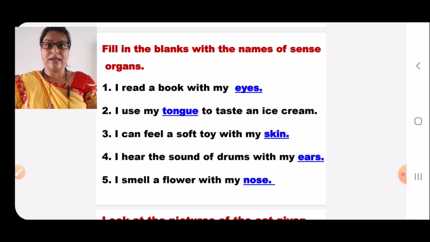I use my tongue to taste an ice cream. I can feel a soft toy with my skin. I hear the sound of drums with my ears. I smell a flower with my nose. Let's go to the next question.